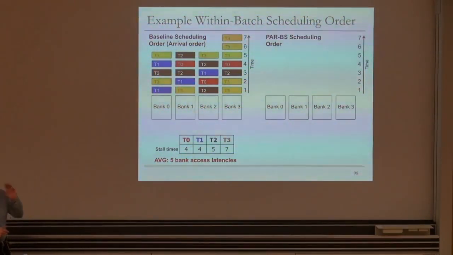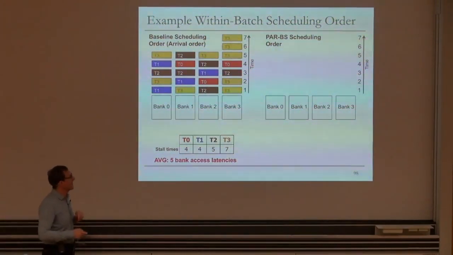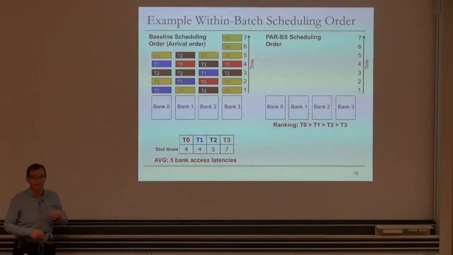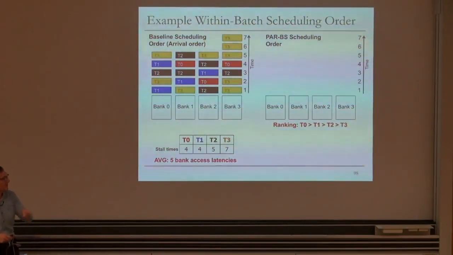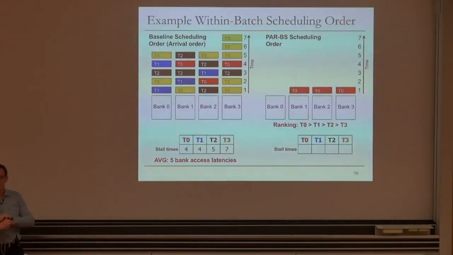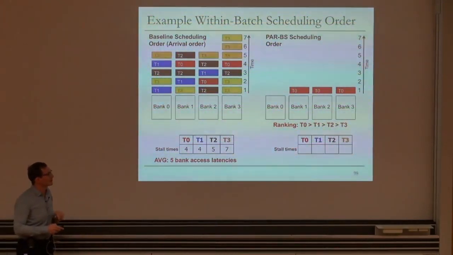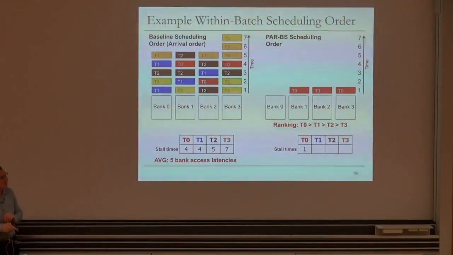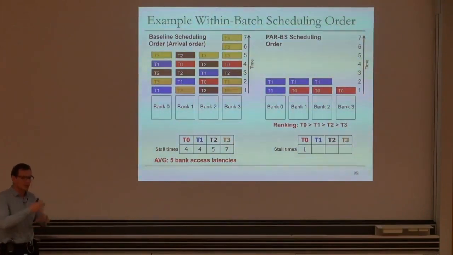Now let's look at our parallelism-aware batch scheduling for this batch. Remember the ranking. We're going to prioritize T0 over T1 over T2 over T3. So the first memory controller is going to prioritize T0's requests. Its parallelism is going to be preserved. Its last request is serviced after 1 bank access latency. Of course, this is happening while things are running, so it's not next really.